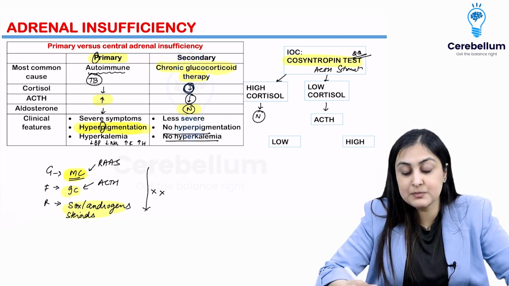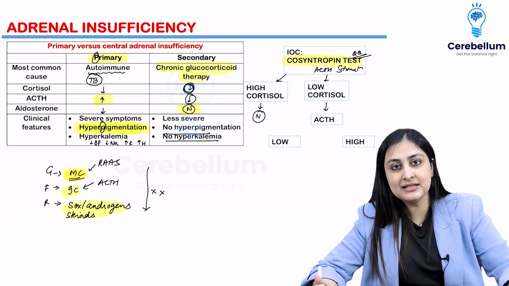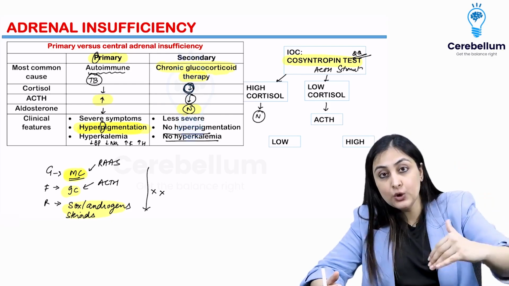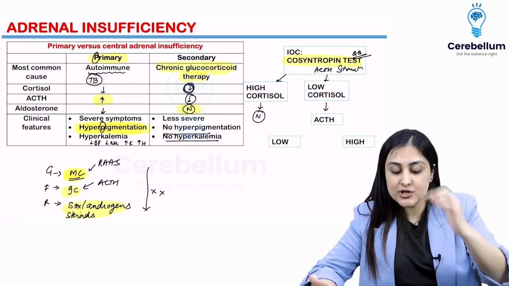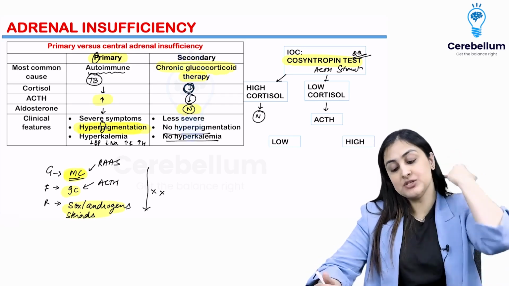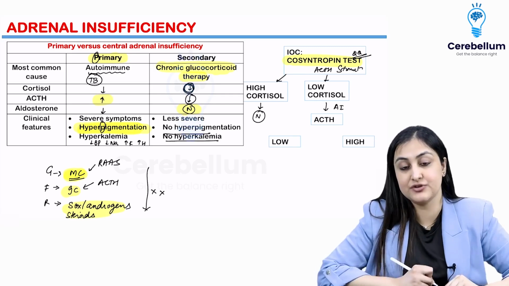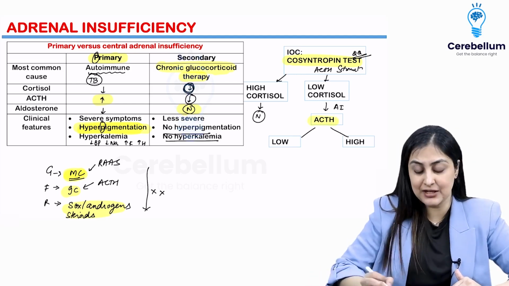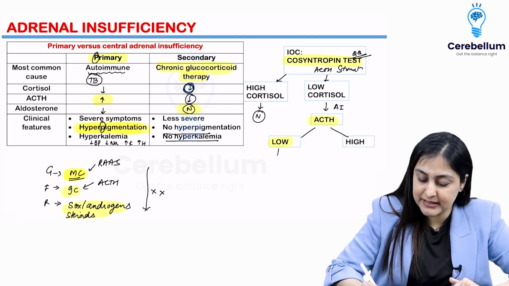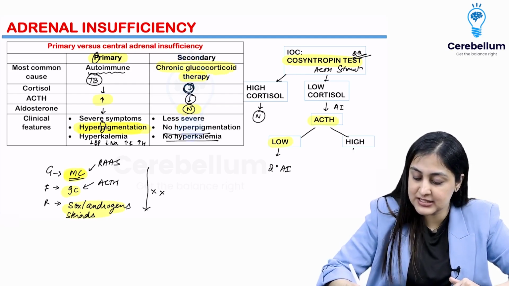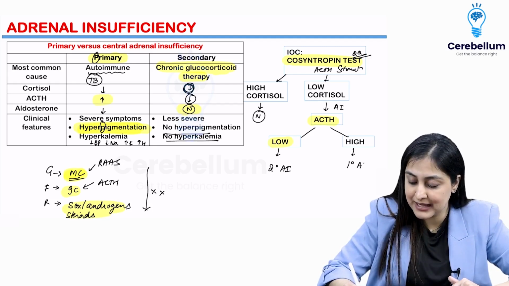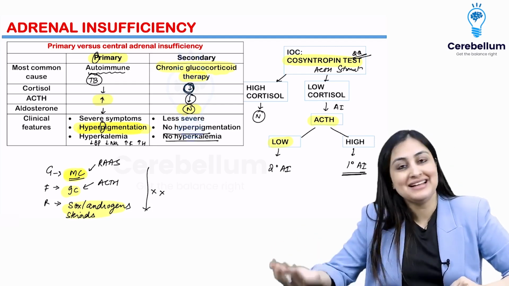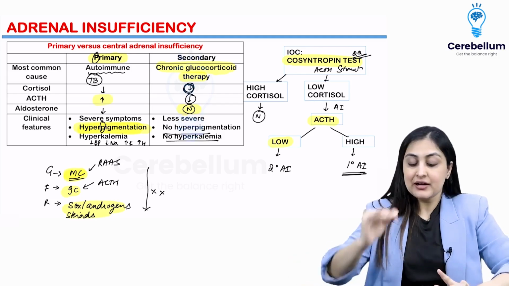But if it is low despite stimulation, are you guys understanding this? Whenever a hormone is high, you do a suppression test. Whenever a hormone is low or there is insufficiency, you stimulate it. So ACTH stimulation still low means you have confirmed that there is adrenal insufficiency, there is AI. Now you want to see whether it's primary or secondary, you do the ACTH values. Very simple. If ACTH is low, it means that it is secondary adrenal insufficiency. If ACTH is high, it means it is primary adrenal insufficiency. So this is about insufficiency.